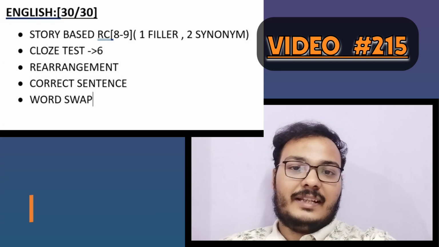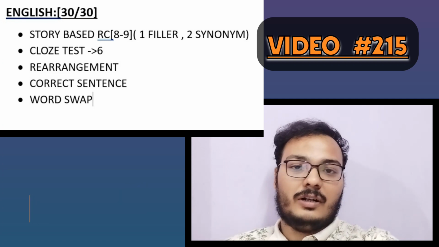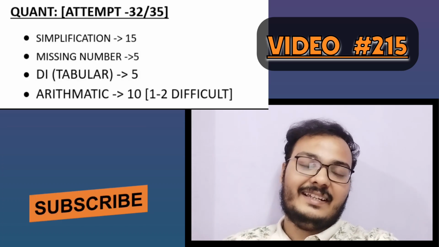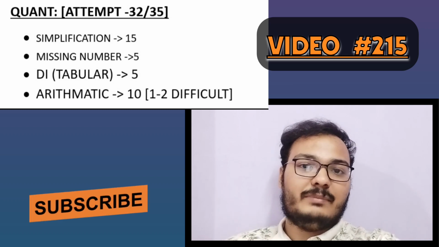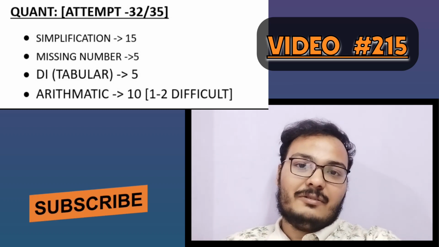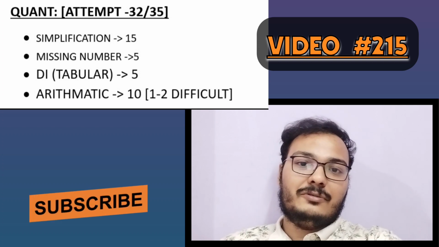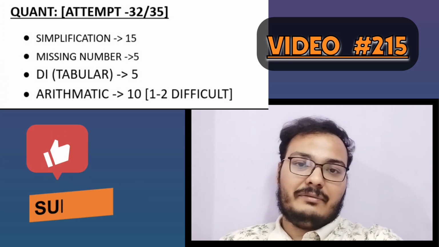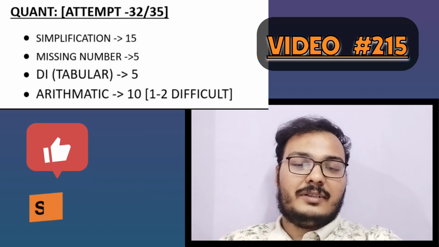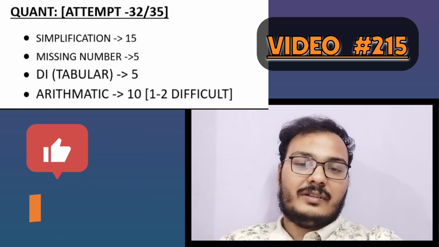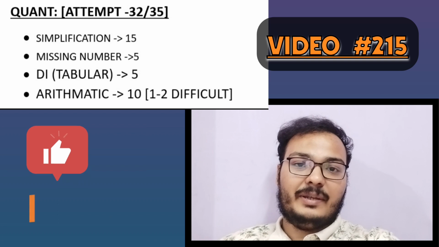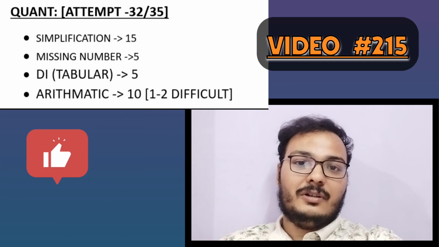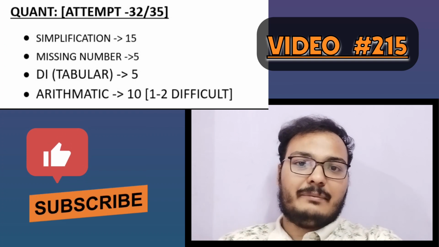Next was the quant section, and it was moderate to easy. There were almost 15 simplifications and 5 missing number series. Almost all the simplification questions were easy. For some questions you did not even have to touch the pen because they could be done mentally, and for some you needed to write something, but it was easy. Out of the missing number series, one was a bit tricky for me, so I skipped it and moved on so as not to waste time there. The other missing numbers were easy.